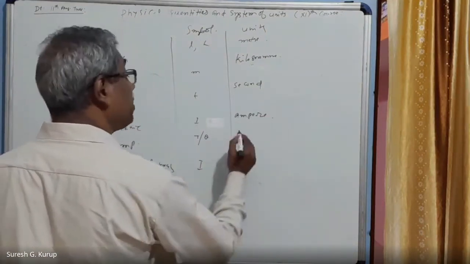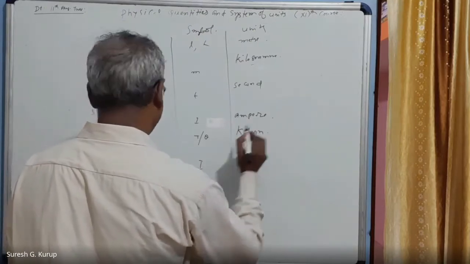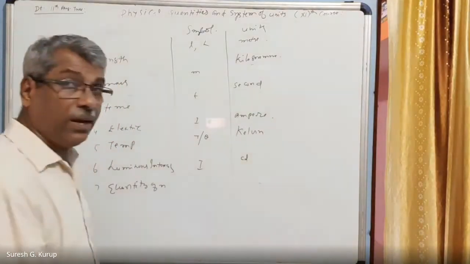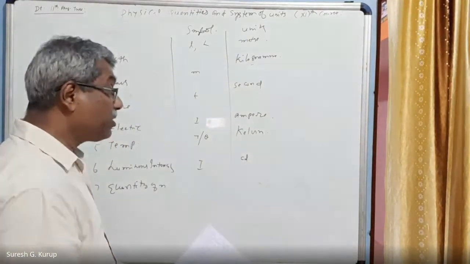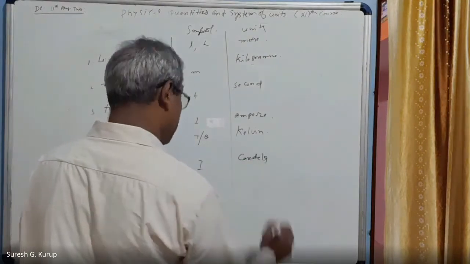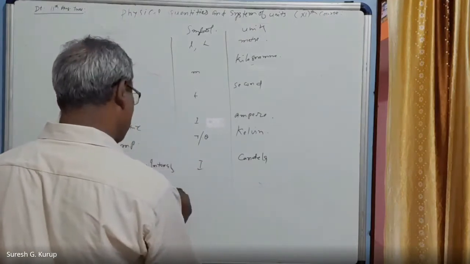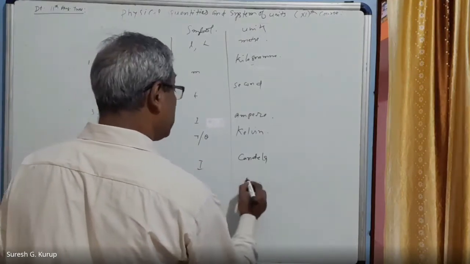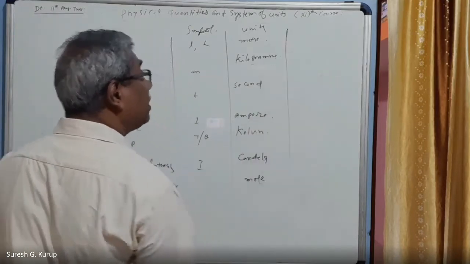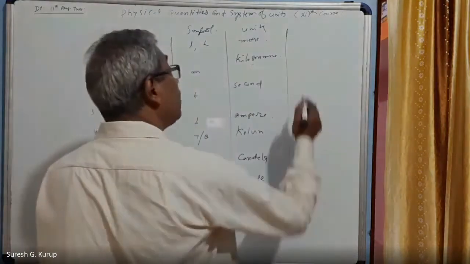Temperature is Kelvin. Luminous intensity is candela. And the quantity of matter is mole.